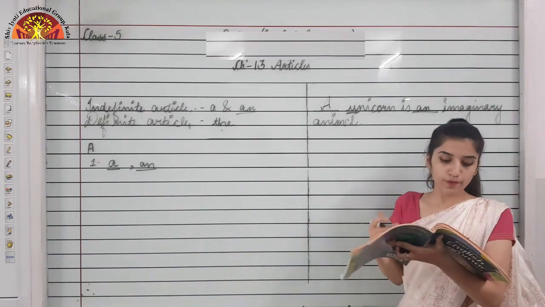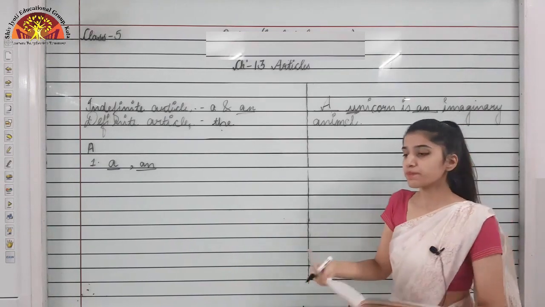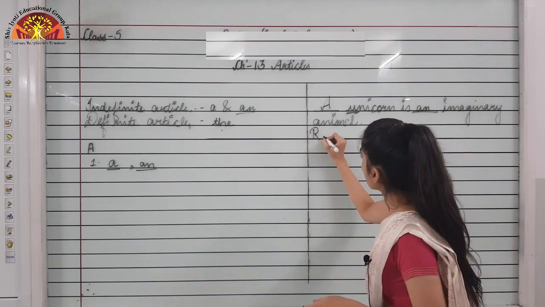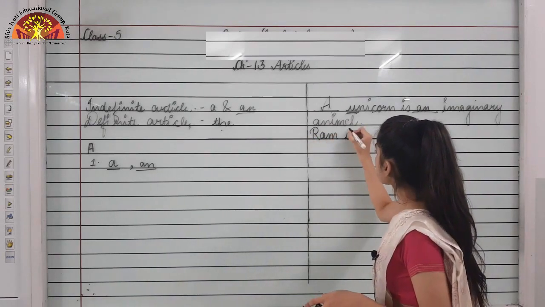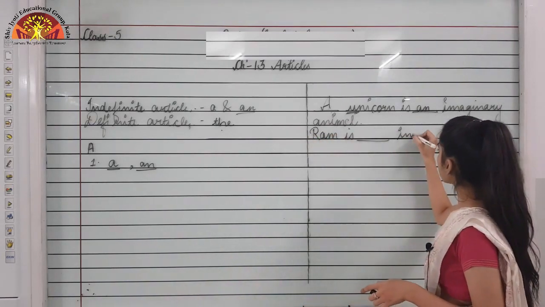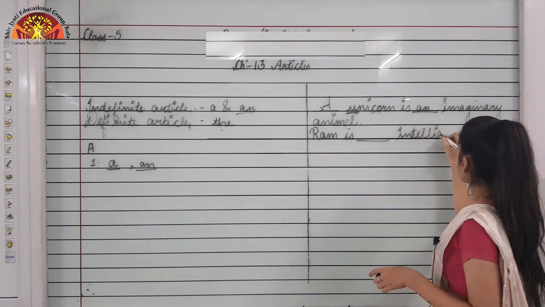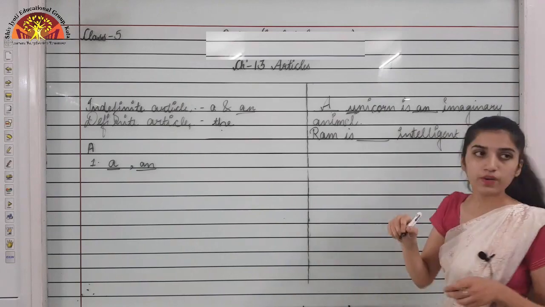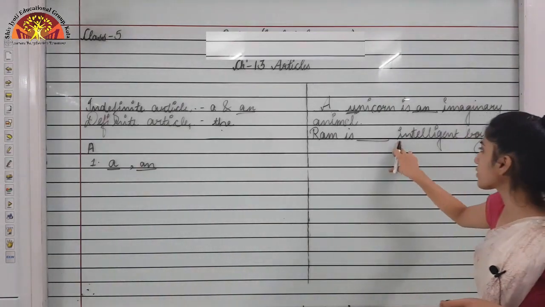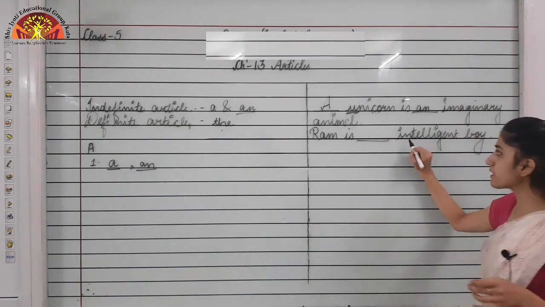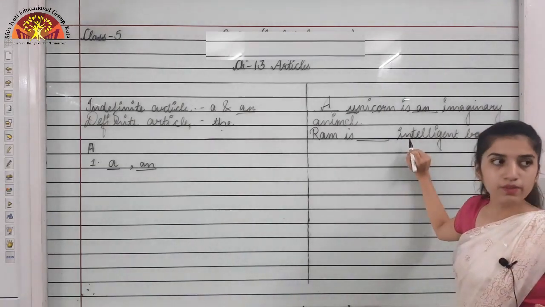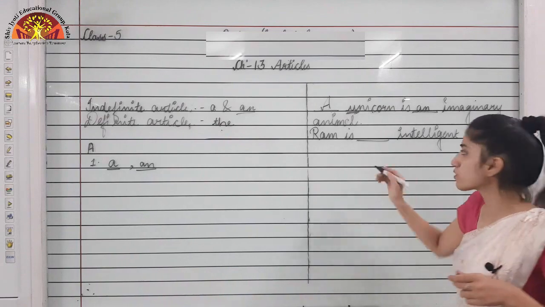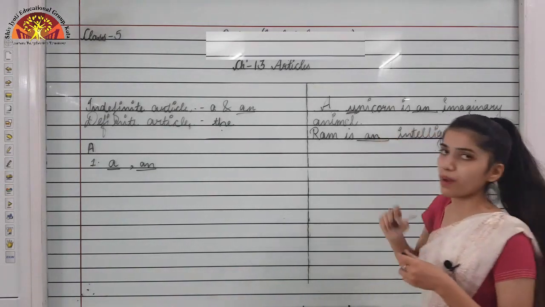Now I can take one more example, that is Ram is dash intelligent boy, okay. So in this blank what we need to refer to is "intelligent". The sound of intelligent is having I with it, okay, it's starting with a vowel sound. So what is there? It's the sound of a vowel. So what we will fill is "an" over here.